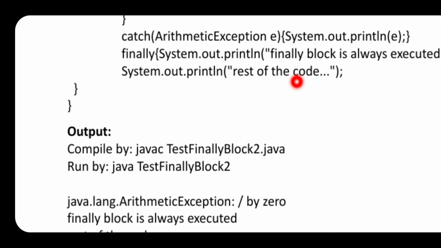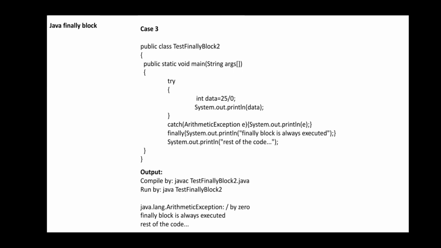When try and catch blocks are executed incorrectly, at that position you want to execute all these statements. Either there is a problem or not, finally will be executed. But when there is a problem within a catch which is not caught in the correct way, then the rest of the statements will not be executed. But here we have the rest of the code, because that statement was also executed. So there is no problem.